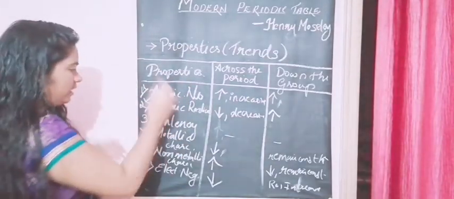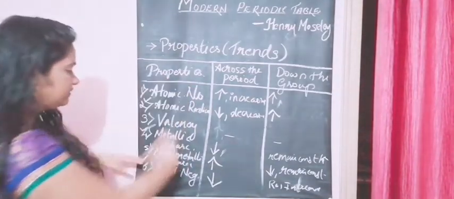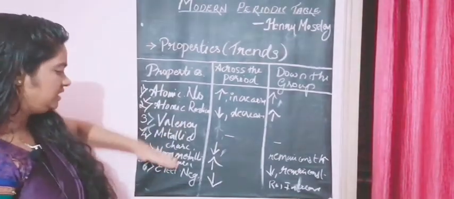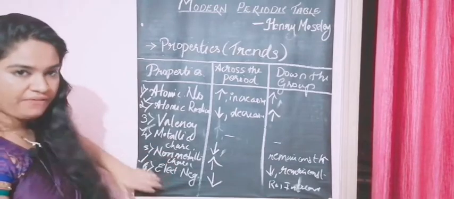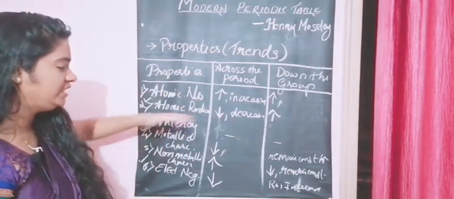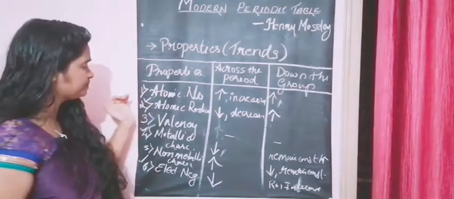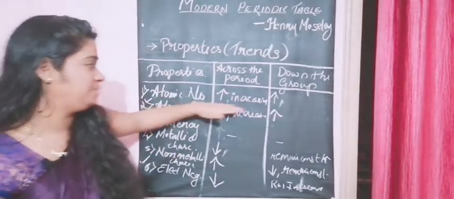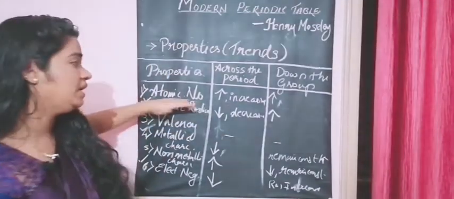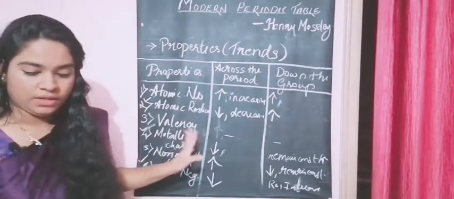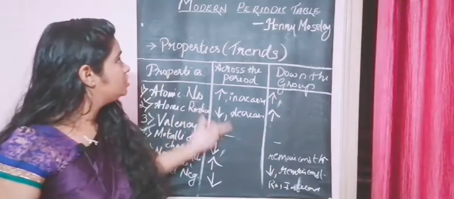To make it easier for you to study, just remember that these 3 have a similar trend. Remember any one trend so that you can understand, and the others are opposite. But there is an exception. Don't forget, atomic number increases both ways. So this ends your entire chapter.